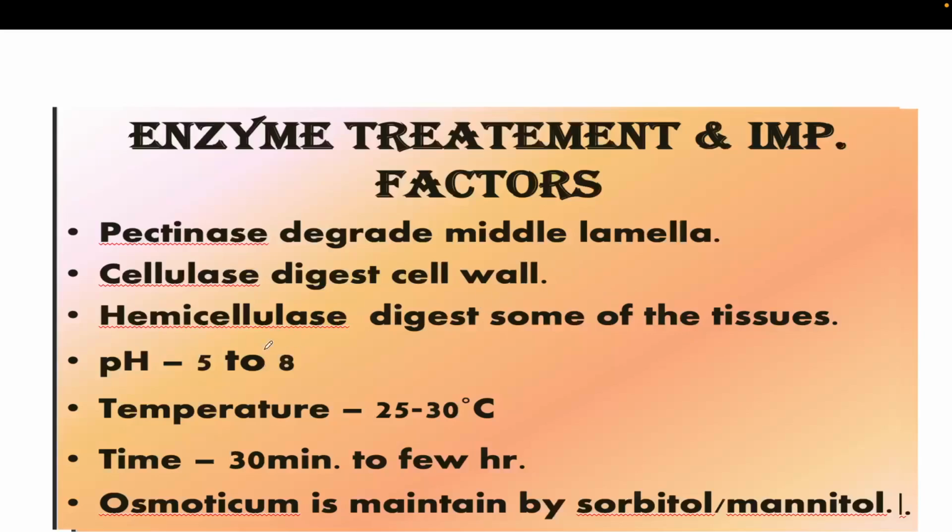While performing this enzymatic reaction, the pH should always be 5 to 8, and the temperature should be 25 to 30 degrees Celsius, and the time taken is 30 minutes to 1 hour. This is the ideal condition for these enzymes to properly degrade the cell wall and the middle lamella. The osmoticum is maintained by sorbitol or mannitol, which are carbohydrates. So these are the major things you require to isolate the protoplast.